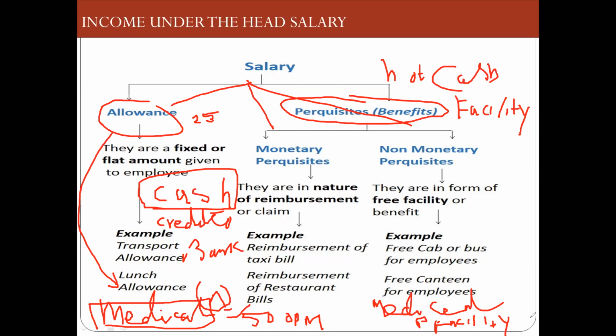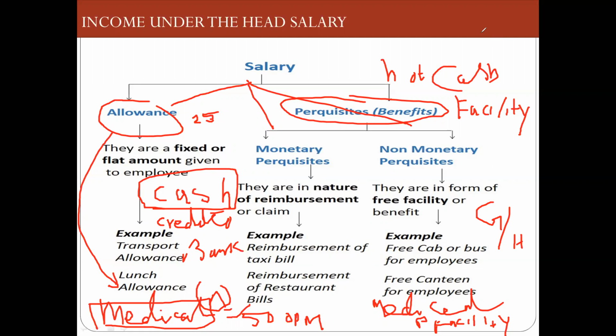Another example is medical facilities, government hospital. He will tell that if you are having any problem during the year, as far as your health is concerned, your health or your spouse's health or your son's health or your daughter's health, go into the hospital, government hospital or private hospital. You get hospitalized, you get a medical facility, and you get all the bills, I will pay it on your behalf. So cash is paid directly to the hospital where you are getting treatment. So here cash is not given to you directly, it is given to a third party. So this is the difference between an allowance and a perquisite.